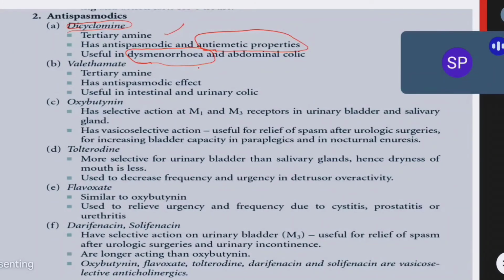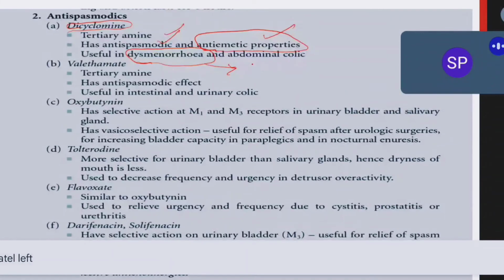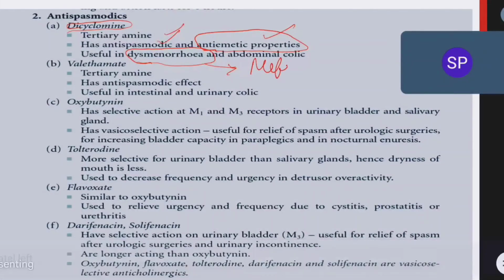Okay, if anybody has painful menstruation or painful menses, they may sometimes have emesis also. So it has an antiemetic property and also an antispasmodic action. That's why dicyclomine is very useful for dysmenorrhea. This dicyclomine is available individually, and it is also given in combination with mefenamic acid. Mefenamic acid is an NSAID, combined with dicyclomine.